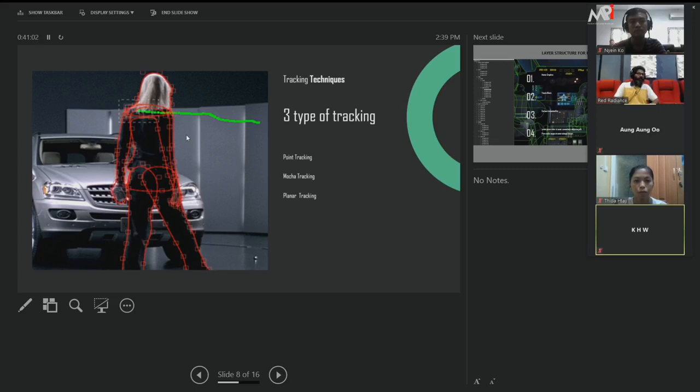So the planar tracker is basically the rectangle shape, everything is there. For example, mobile screen, laptop screen, iPad screen, or any name boardings like that, boardings, you can replace any images.